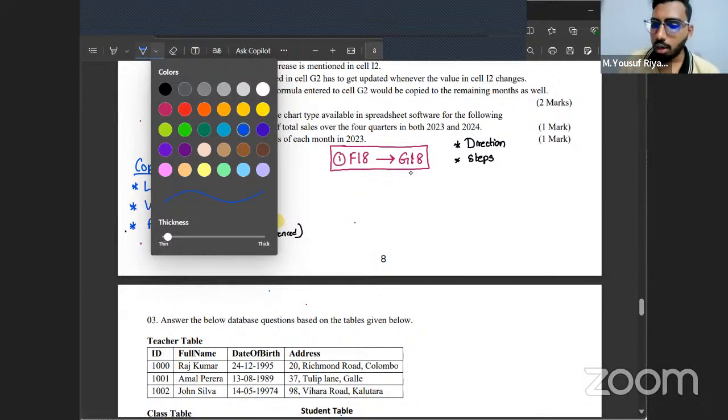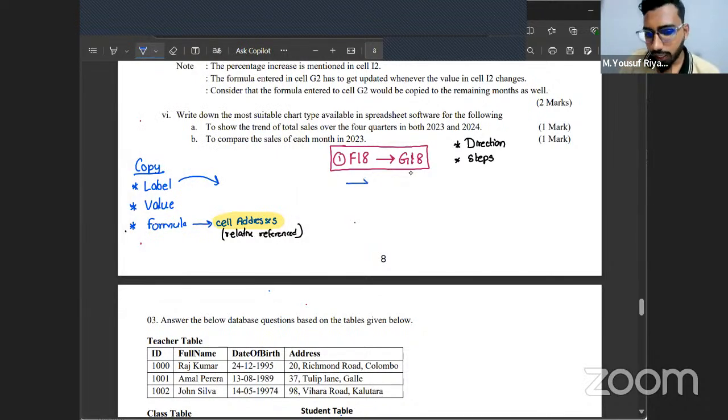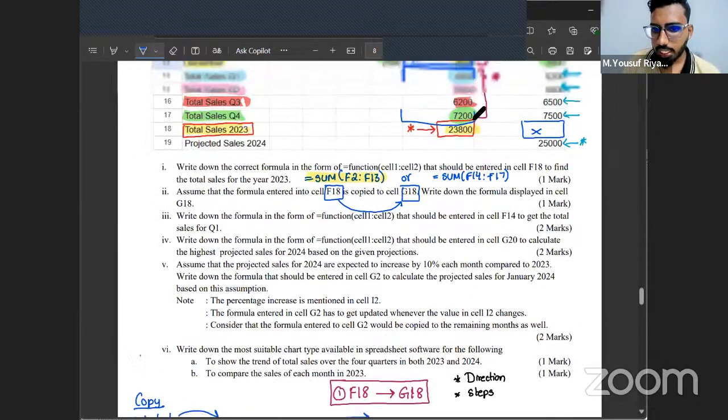Yes. Am I going to go to a column towards my right hand side, or am I going to go to a column towards my left hand side? Yes, I'm going to go to a column that is my right hand side. So you just mentioned right arrow here. How many cells have I jumped towards the right to go from F18 to G18? Yes.